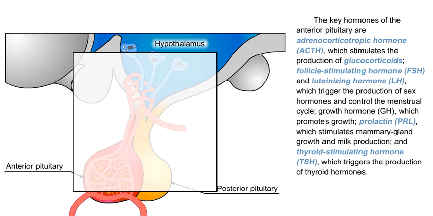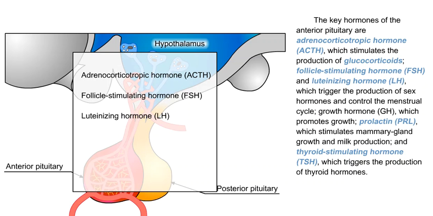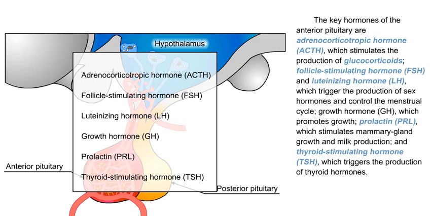The key hormones of the anterior pituitary are adrenocorticotropic hormone, or ACTH, which stimulates the production of glucocorticoids; follicle-stimulating hormone, or FSH, and luteinizing hormone, or LH, which trigger the production of sex hormones and control the menstrual cycle; growth hormone, or GH, which promotes growth; prolactin, or PRL, which stimulates mammary gland growth and milk production; and thyroid-stimulating hormone, or TSH, which triggers the production of thyroid hormones.